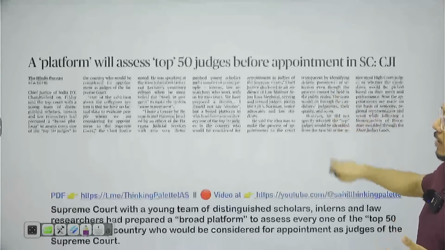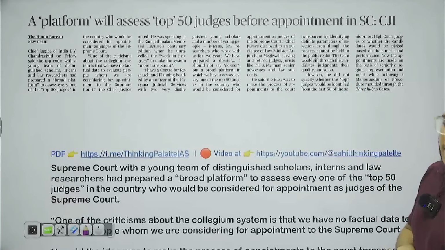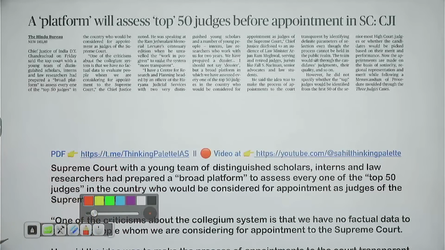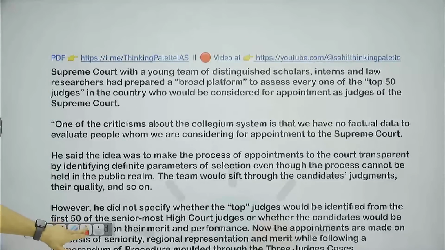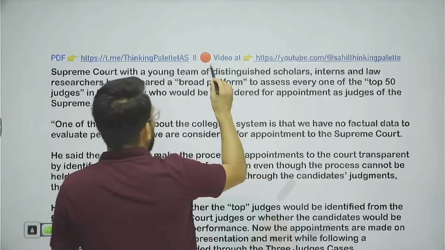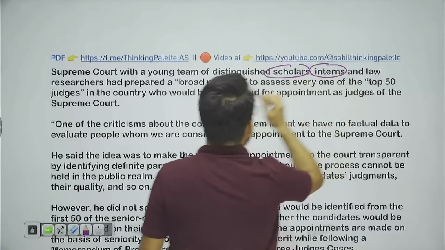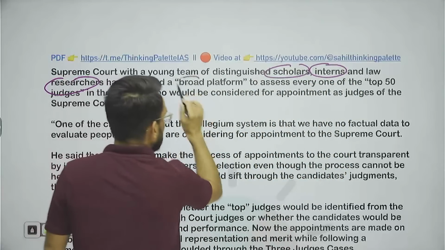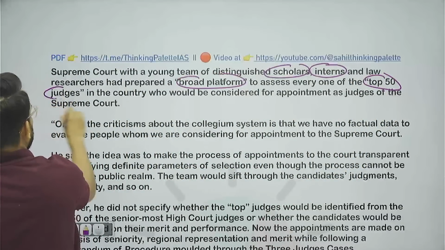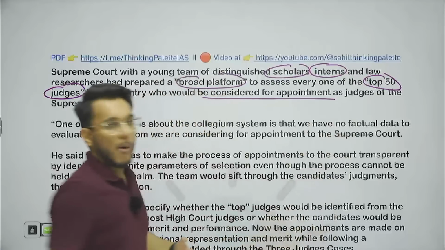Now moving on to the next article. A platform will assess top 50 judges before appointment in Supreme Court, CJI. So basically, guys, the article is talking about the Chief Justice of India, who made a statement. Recently, the Supreme Court has created a platform with the help of scholars, law interns, and law researchers, and this platform will assess the top 50 judges in the country who would be considered for appointment of judges.